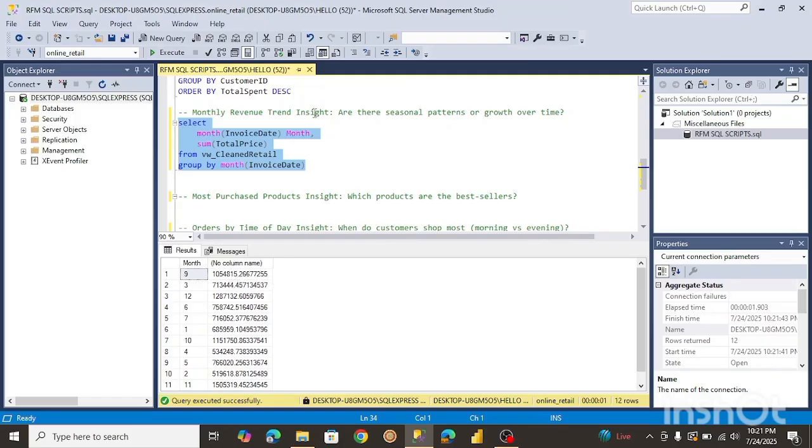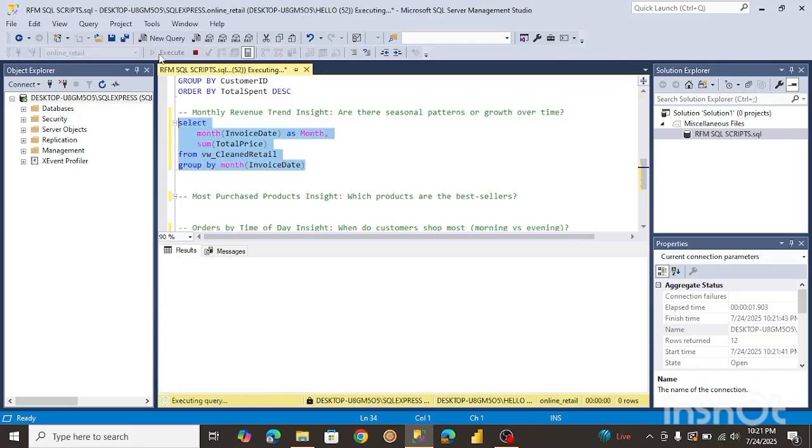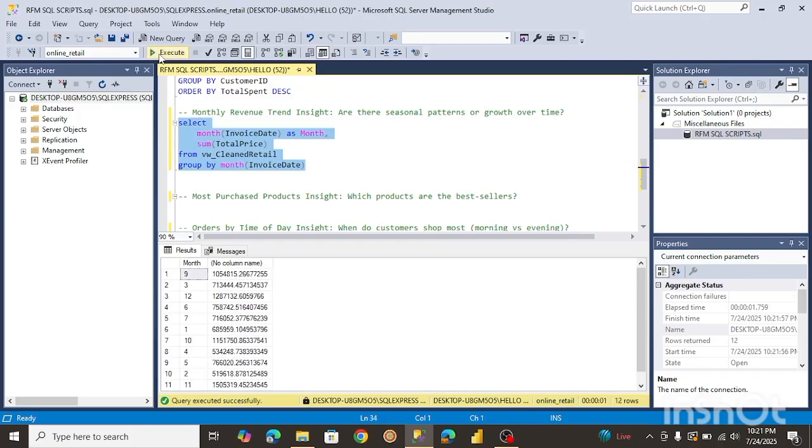So let's name this. I probably have to put an as over there, to make it easier to read. Okay, I think, is this what I'm supposed to name? I made a mistake. So that would be, let's name this, I don't know, revenue. Okay, so it's much better to read.